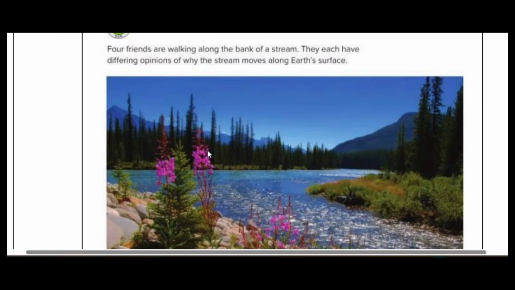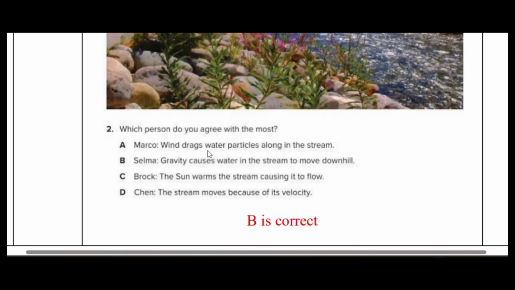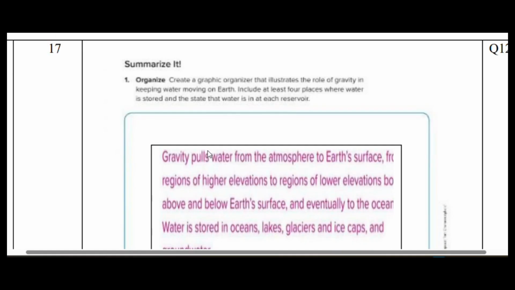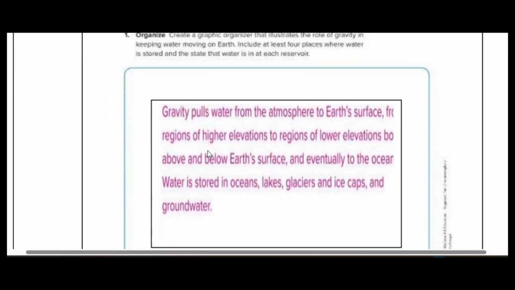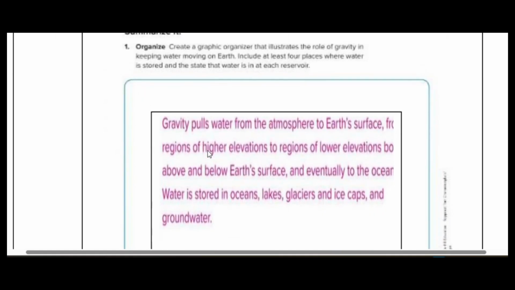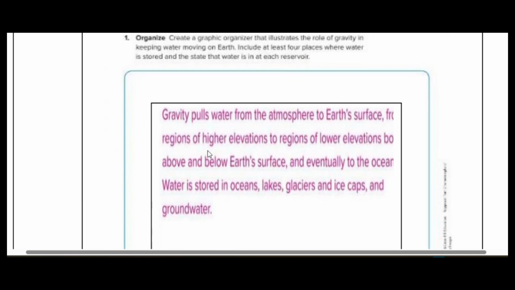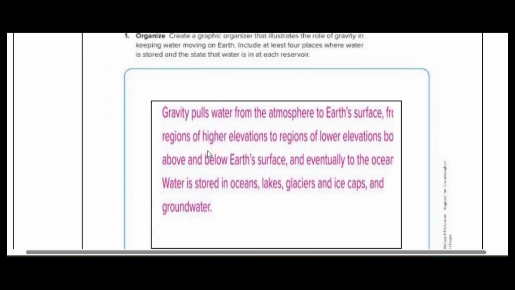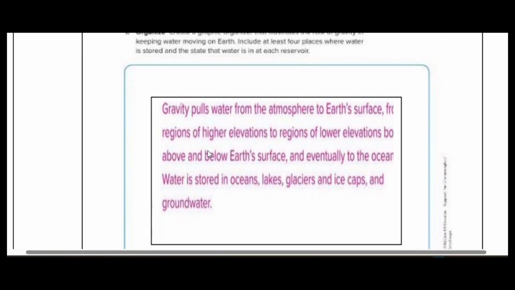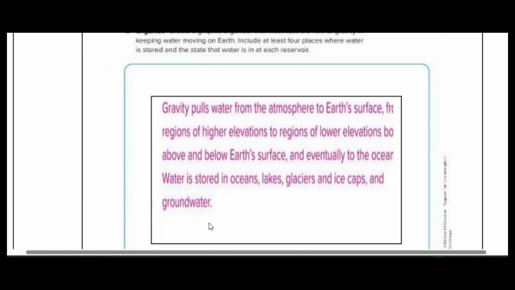So if there is some water on the top of a hill, okay, when there is a rain, all that water tries to come down. Why? Because the Earth's gravity pulls it down. Okay. Then next idea is we have to create a graphic designer to show the role of gravity in water moving on the Earth, right? So you see, this is all because of runoff. The runoff happened because of the gravity. The water will pull it down, right?